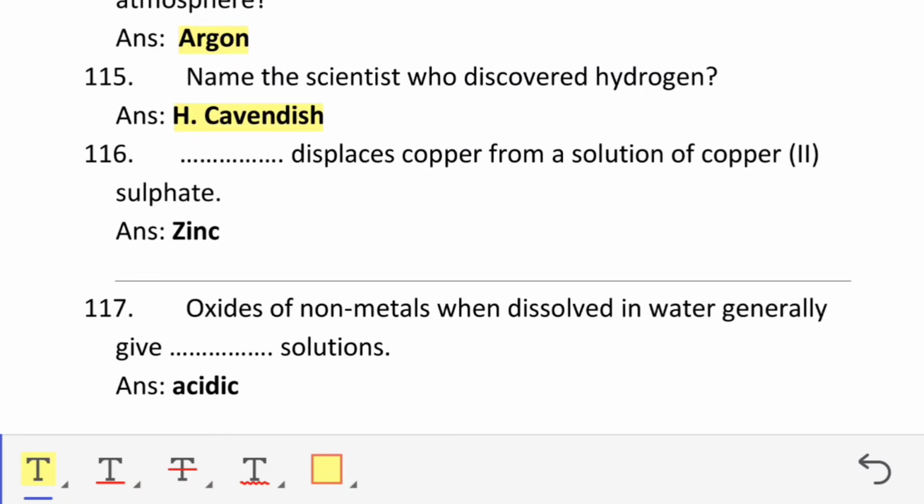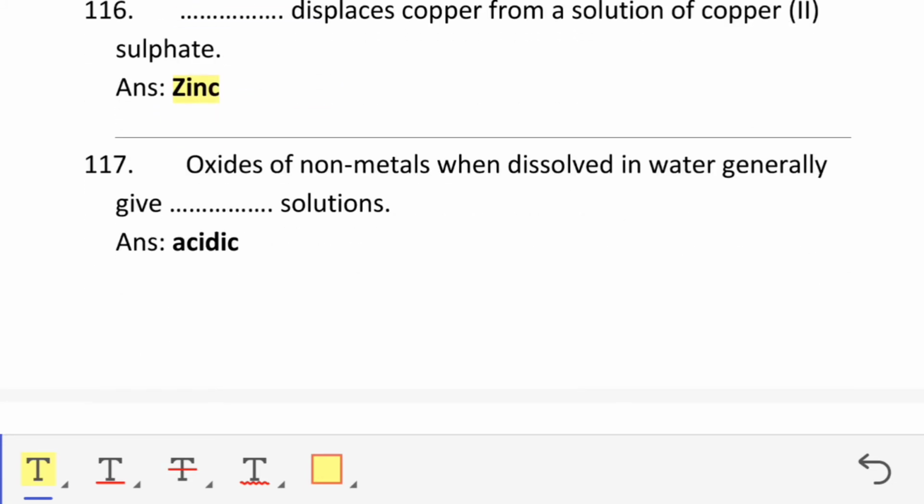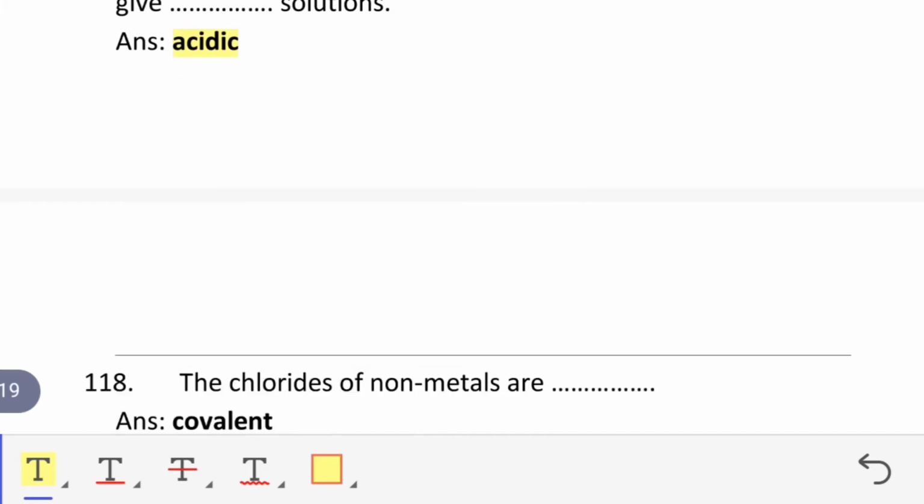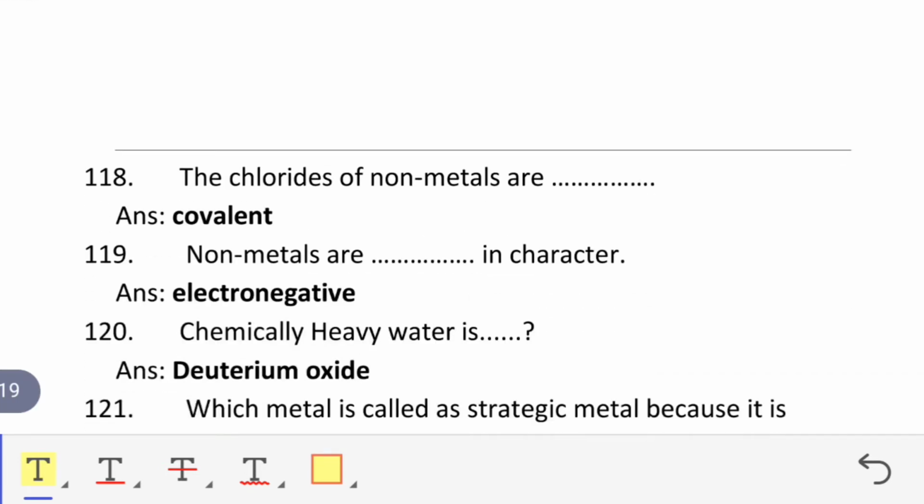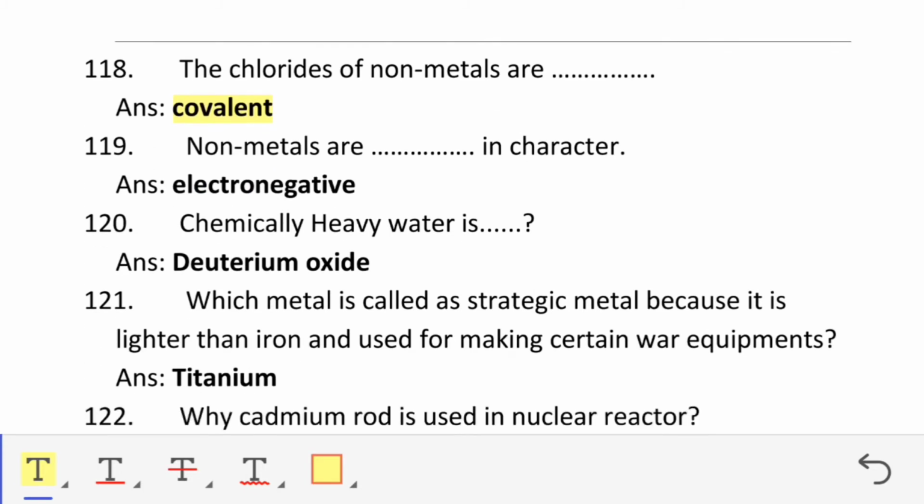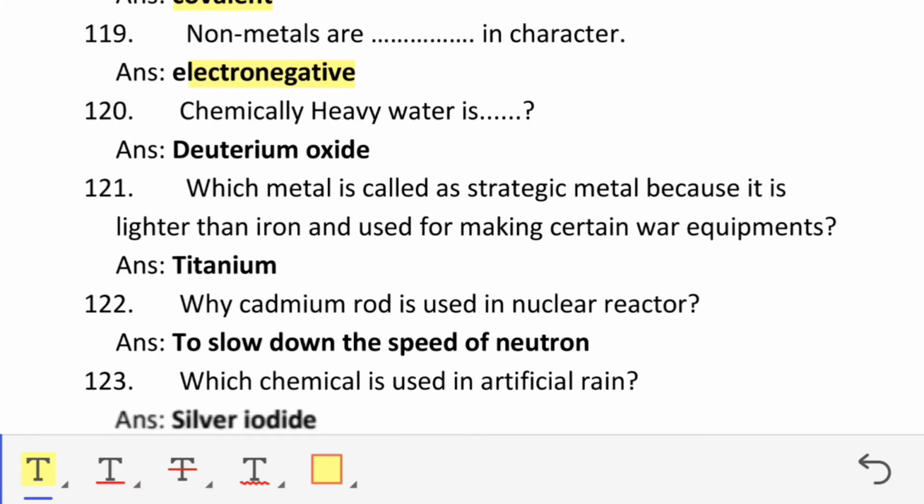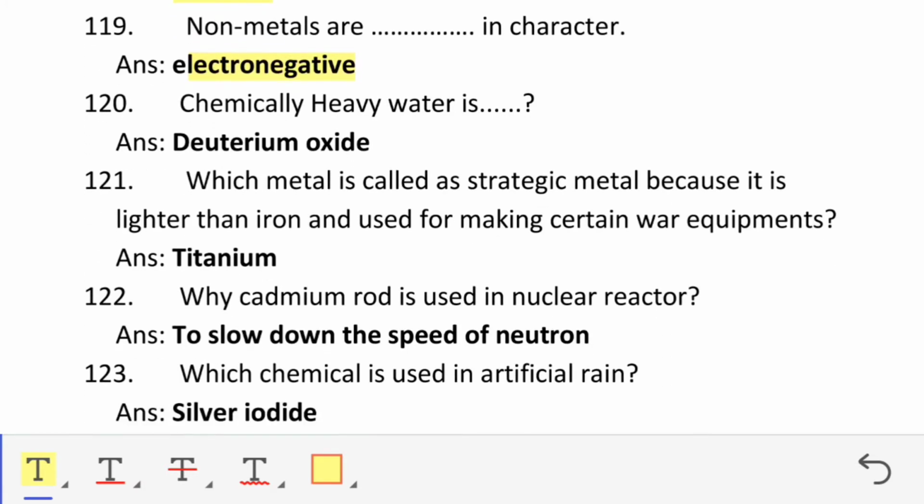Which metal displaces copper from a solution of copper sulfate? Zinc. Oxides of non-metals when dissolved in water generally give an acidic solution. The chlorides of non-metals are covalent. Non-metals are electronegative in character. Chemically, heavy water is deuterium oxide.